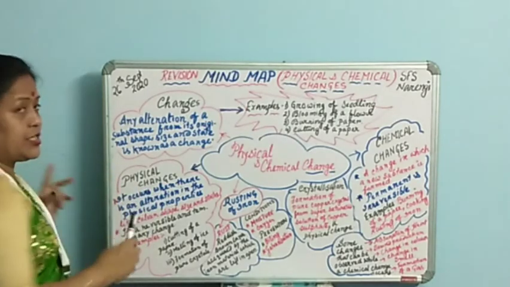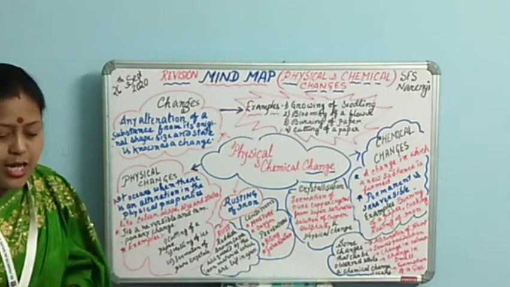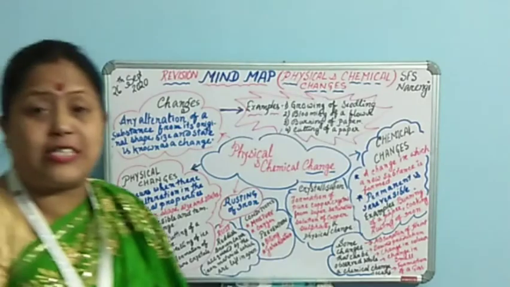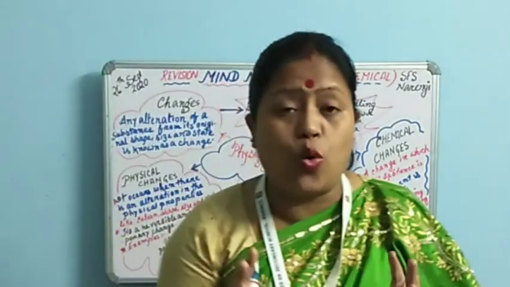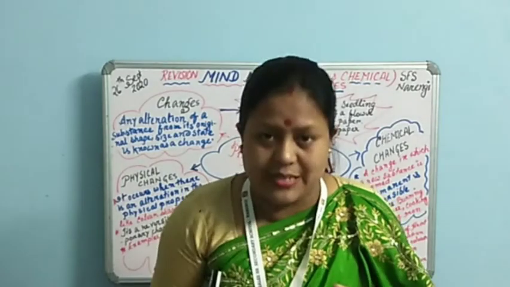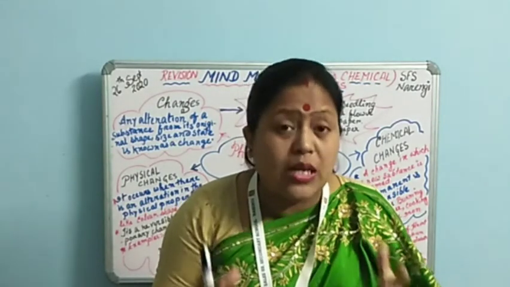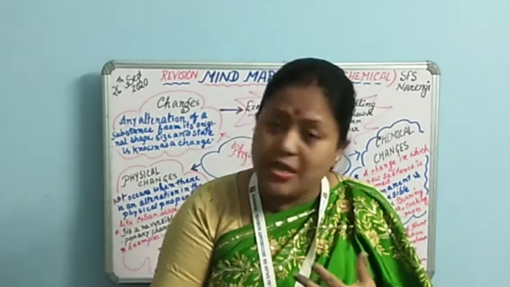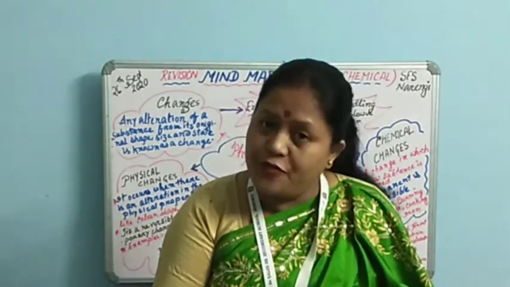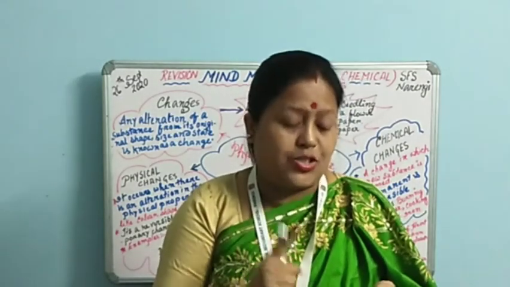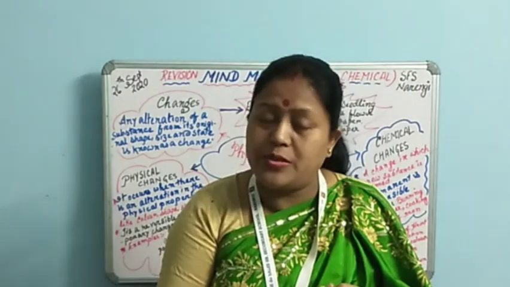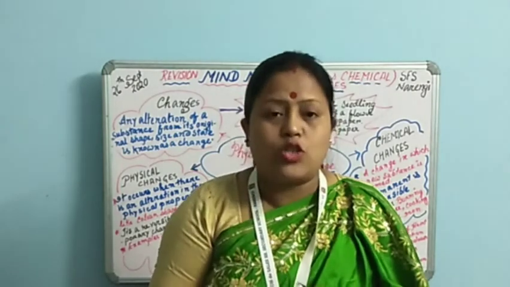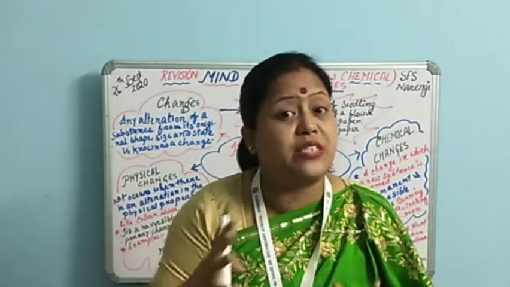Physical changes. Now what are these physical changes? When we discuss physical changes, we need to know it is something related to the physical properties of the substances. Now what are these physical properties? Physical properties means the color of the object, the shape of the object, the size of the object, and of course the state of the object. All these things come under the physical properties.